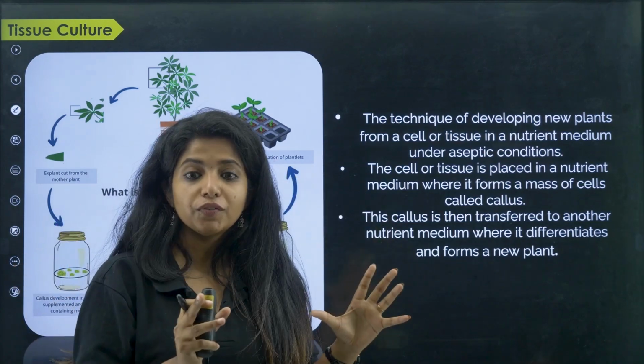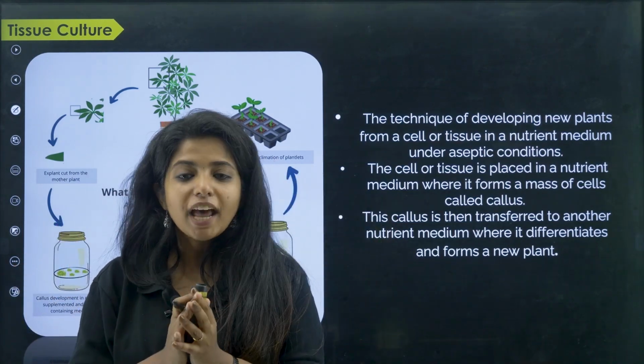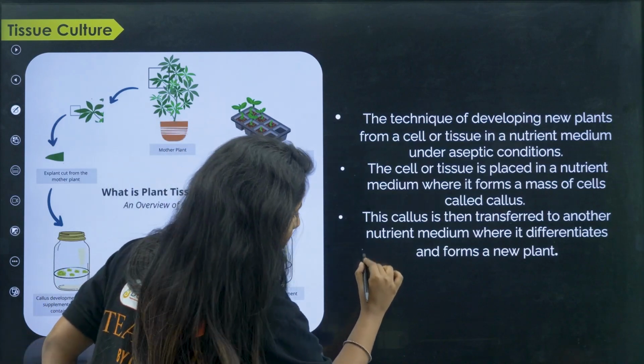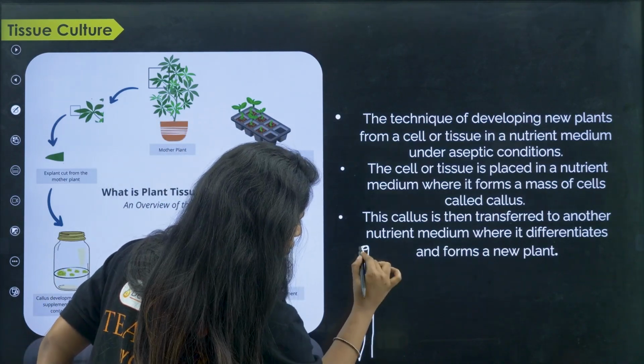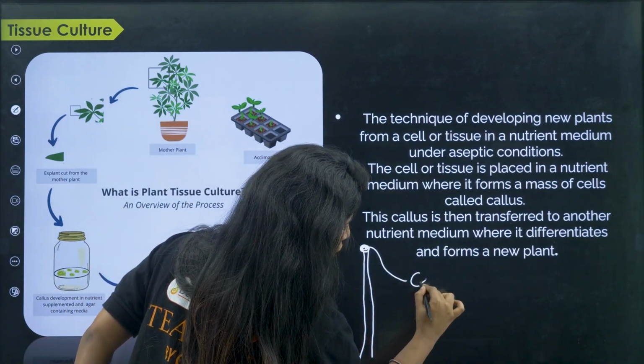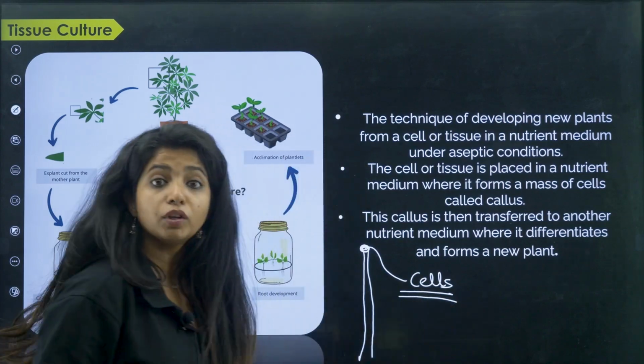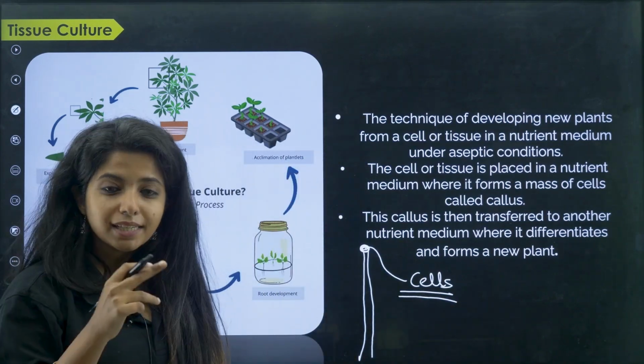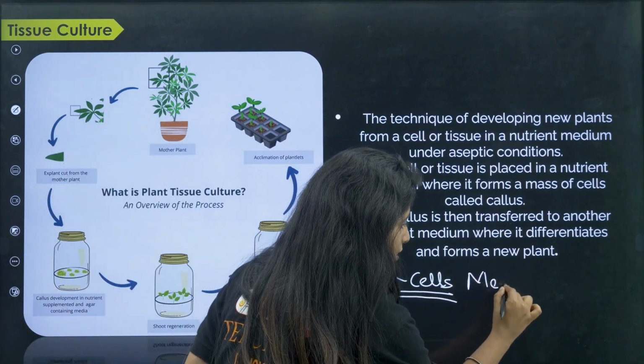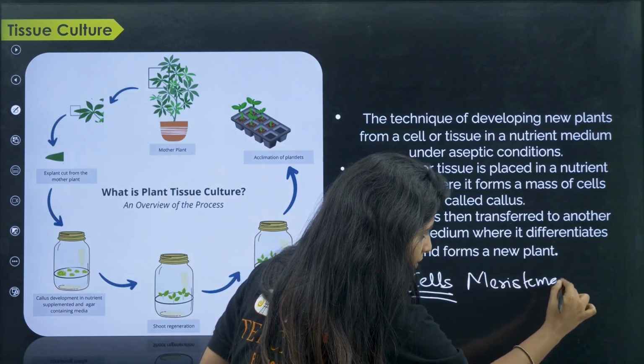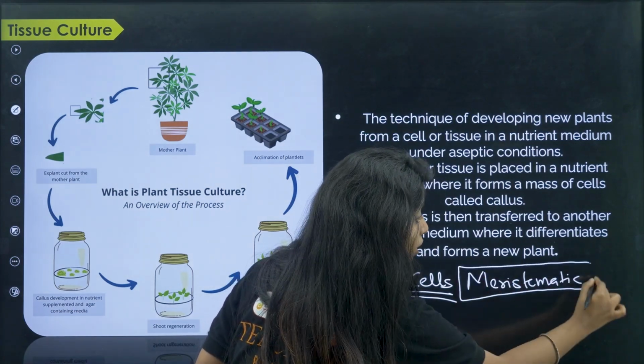Apart from vegetative propagation, we have something that is known as tissue culture. What happens in tissue culture? Basically, at the tip of the plants, you have certain cells which have the capacity to form a whole new plant. These cells are known as meristematic cells. They are little magicians which can give rise to a whole new plant.